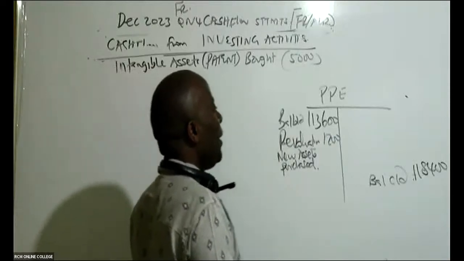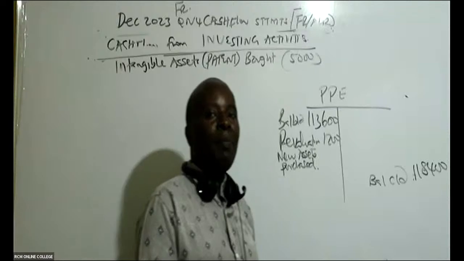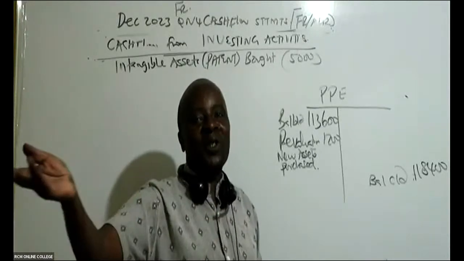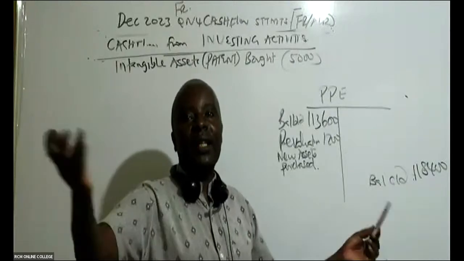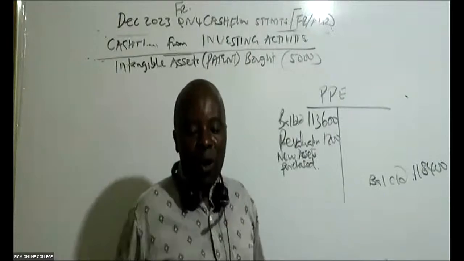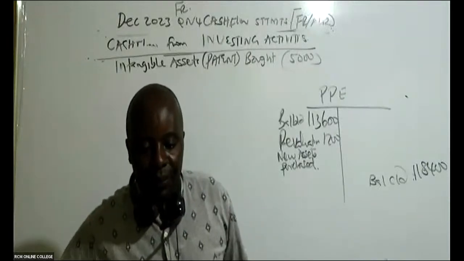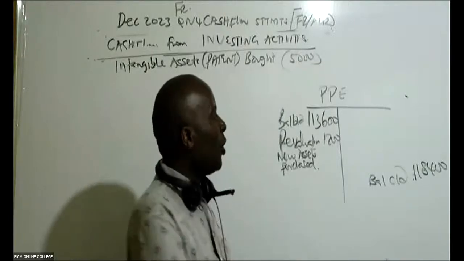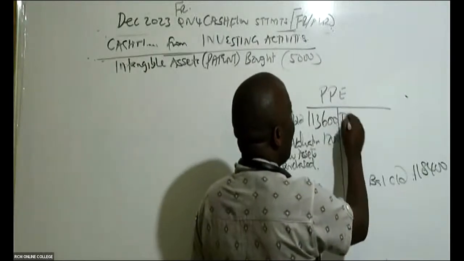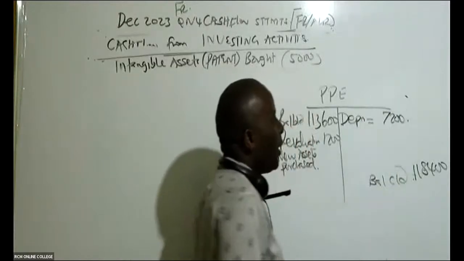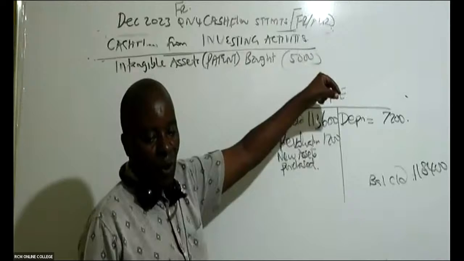Now, what makes the PPE go down, the value go down? Depreciation. And if you sell PPE items, nowhere in the question did they tell us that we sold. So the only thing we can account for here is depreciation. And fortunately, we know that depreciation for the year is 7,200.